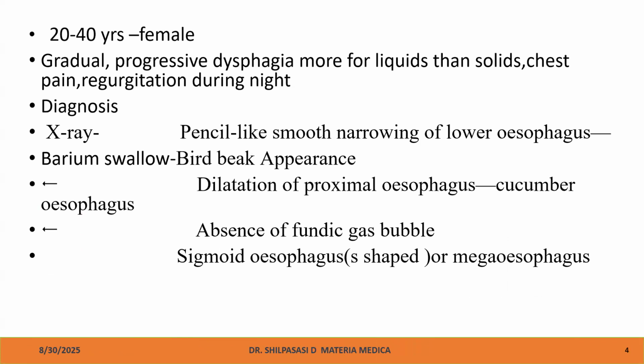So in the X-ray we can see pencil shaped narrowing. In the barium swallow we can see bird beak appearance, dilatation of the proximal esophagus or the cucumber esophagus. Then absence of fundic gas bubble. Then sigmoid esophagus or mega esophagus. Okay.